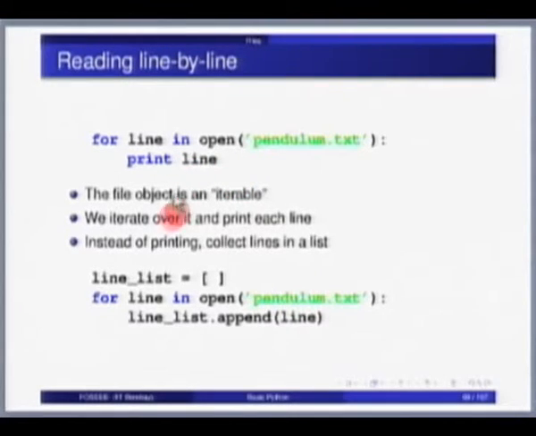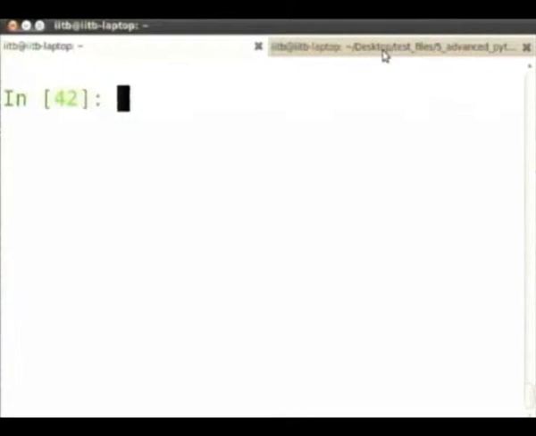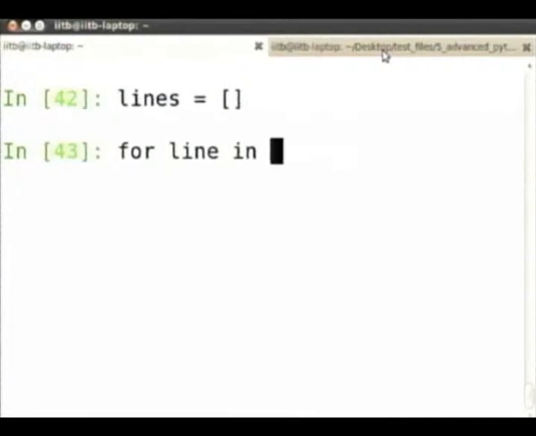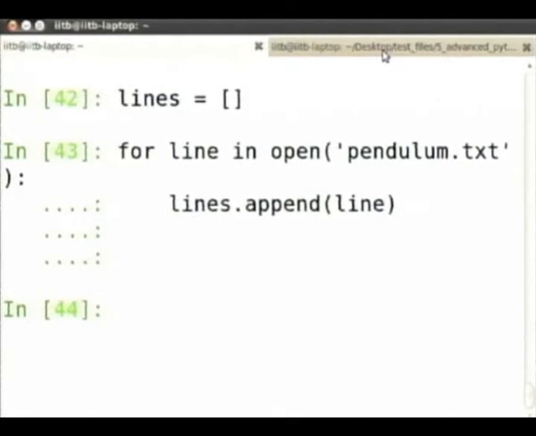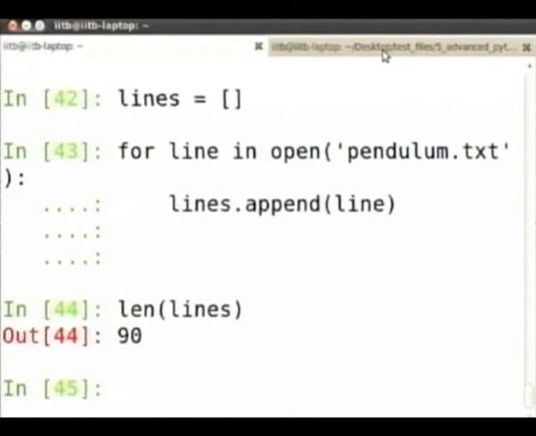For example, instead of printing all the contents, I could append all of these into a list. So let us try that. Again, I have read the entire contents of this file in one line. It has 90 lines.